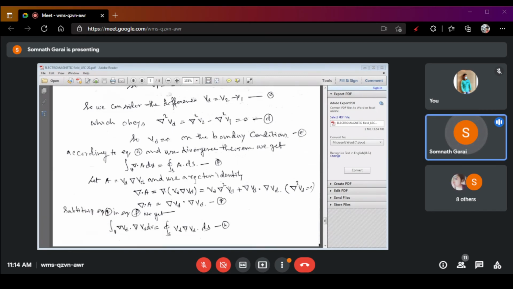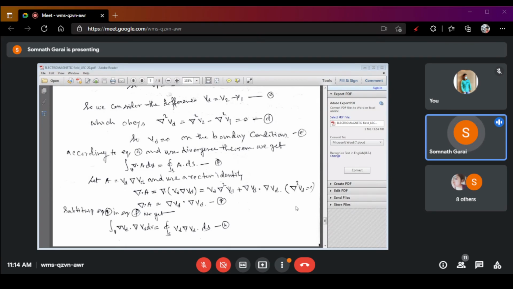So according to the divergence theorem, we can know that the volume integral of del dot A dV is equal to the surface integral of A dot ds. And this is equation number F.